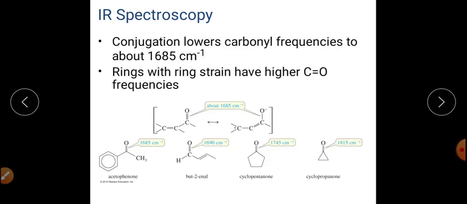Here is some more IR spectroscopic data for different types of aldehydes and ketones. For example, this is a ketone, but it is in conjugation. We know that conjugation lowers the vibrational frequency, so it appears at a lower wave number as compared to the parent aldehyde or ketone. So these are the IR spectroscopic data. No need to explain them here because I have already explained them in my previous class, which was meant for IR spectroscopy.